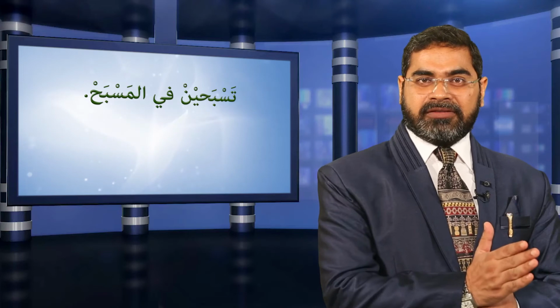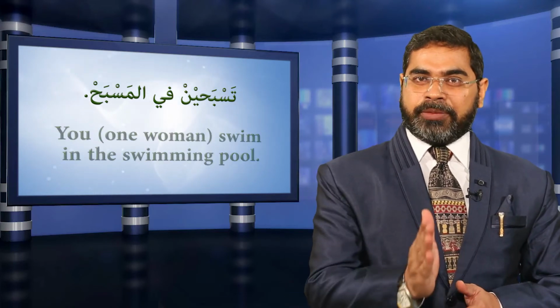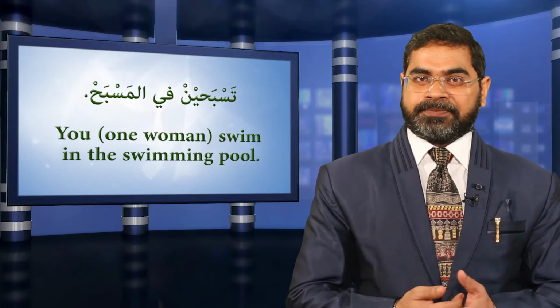Masbah means swimming pool, from sibaha. Masbah is the place where we swim. So تسبحين في المسبح. You one woman swim in the swimming pool.